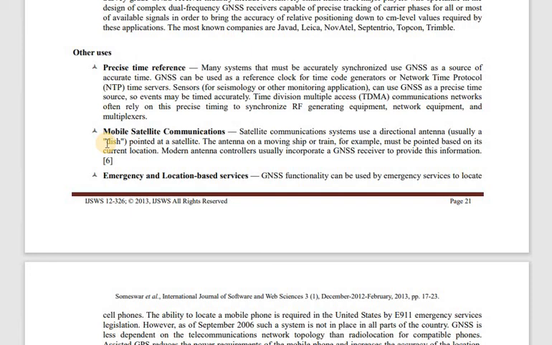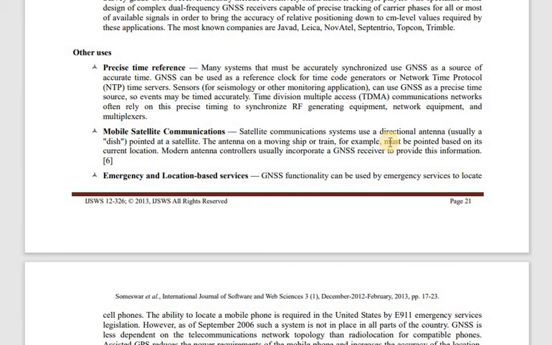You can also use this for mobile satellite communications, of course. Now everyone will be using it. Satellite communication systems use a directional antenna, usually a dish. You know already how antennas will be placed at a particular satellite point, so that from that antenna you will be getting your wave from the space segment to the ground segment, and for that you will be using mobile satellite communication with a directional antenna.